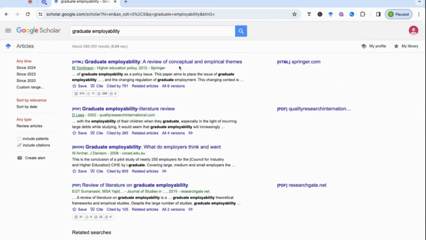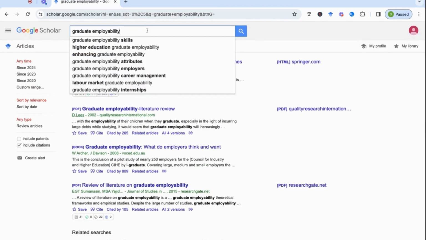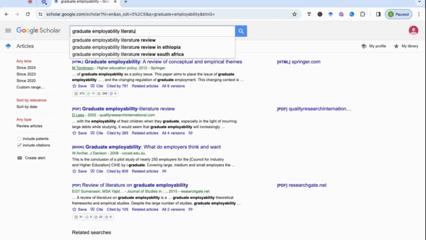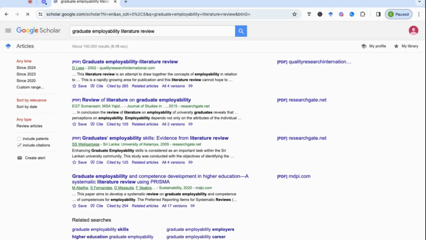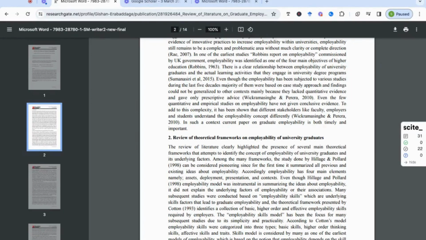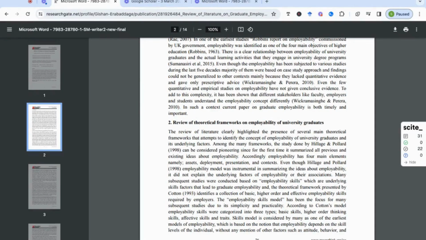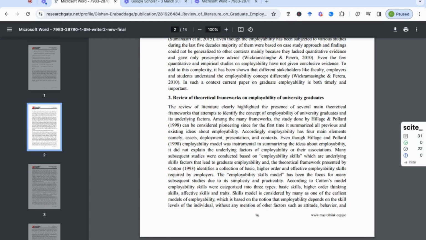The other way that I like to do that is to always write graduate employability topic and then add literature review. And so what that does, once you have a literature review, let's just take one that comes up, we go into the literature review. What you'll find is that the authors start to map out the development of the field. So for example, we've got here, the review of literature clearly highlighted the presence of several main theoretical frameworks, and they mentioned that.